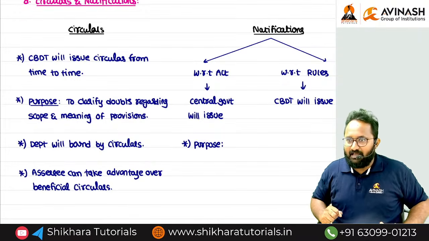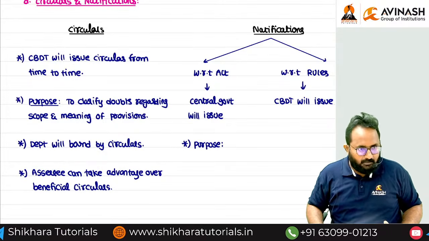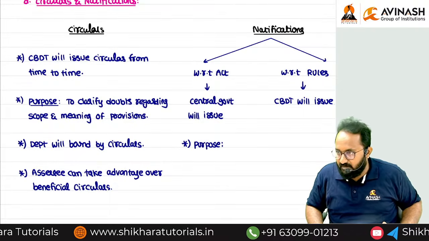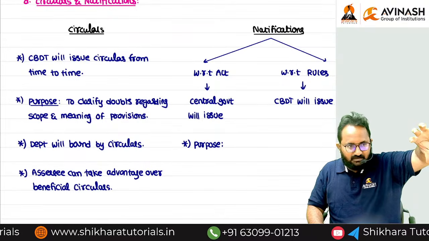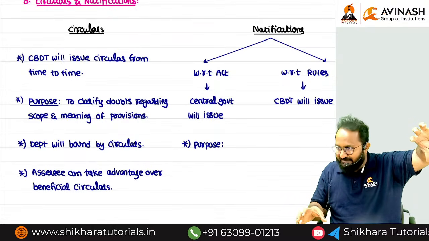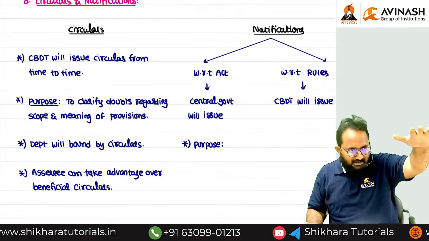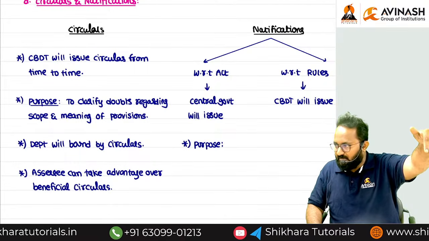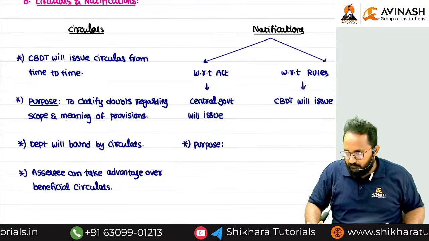What is the due date as per the Income Tax Act? For normal filers, 31st July. But that is extended, suppose, by one month to 31st August. Now, as per the Act, the due date is 31st July, but now that is increased. Can you tell me whether the provision's effect is done or not? In order to give effect to the provisions, the department will always give a notification.